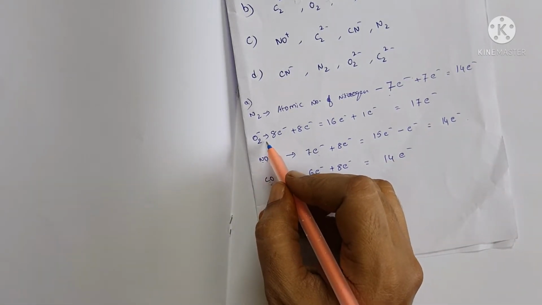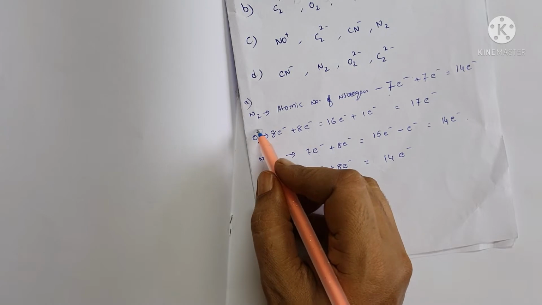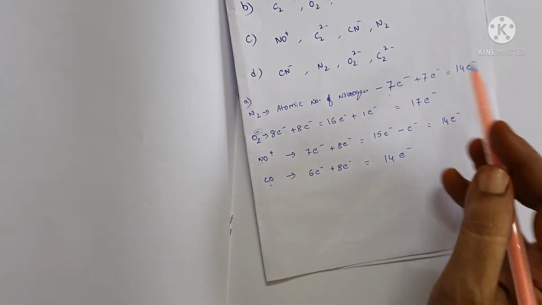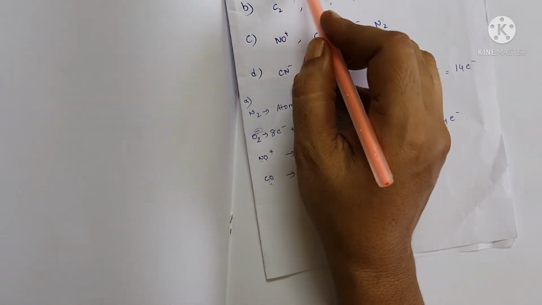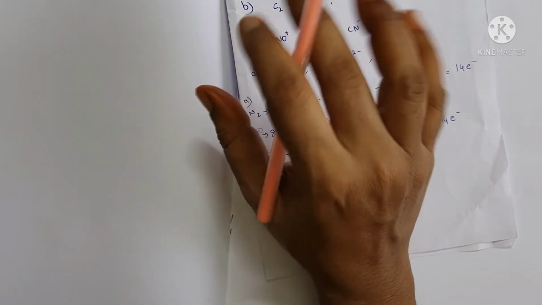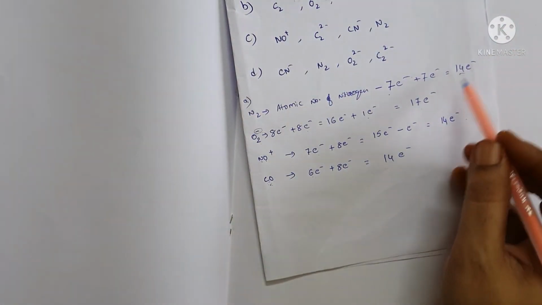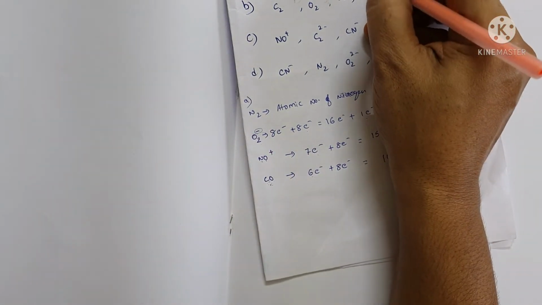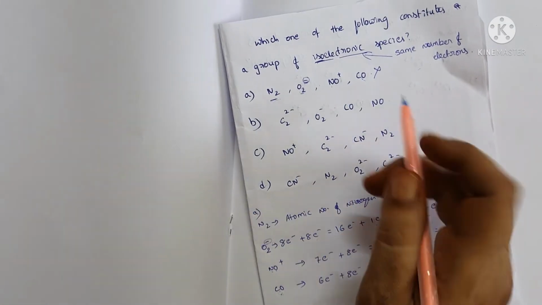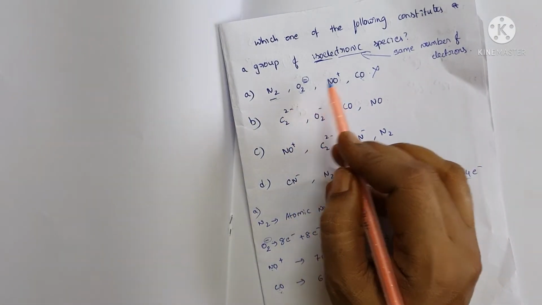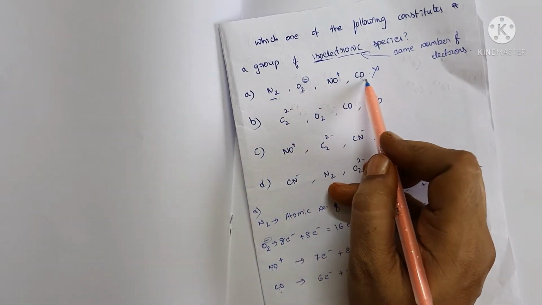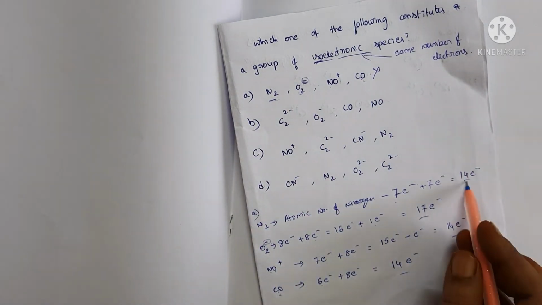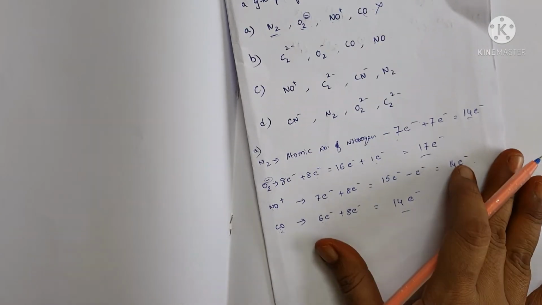O2 minus has 17 electrons. So here N2, O2 minus, NO plus and CO are having different electrons. So it is not an isoelectronic species. These are not isoelectronic because their total electrons are different.